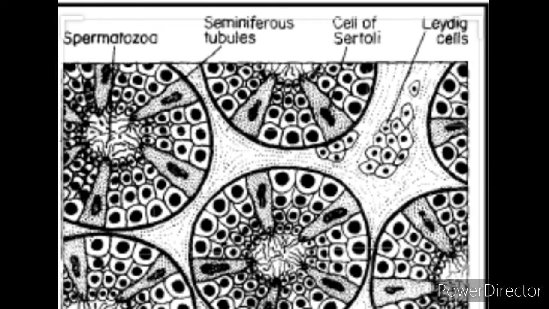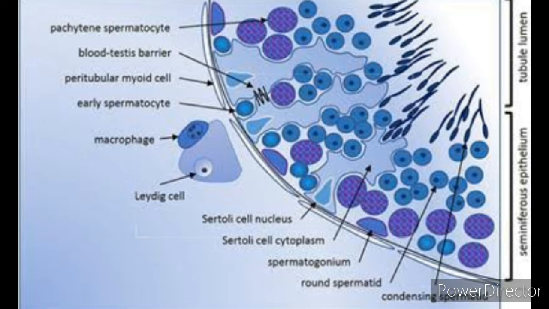Each testicular lobule contains 1 to 3 seminiferous tubules, and each seminiferous tubule consists of the mass of special kind of cells called spermatogonia and Sertoli cells. Spermatogonia are going to undergo meiotic division because they are diploid in nature and divide into haploid male germ cell or male gamete called spermatozoa or sperm, and the Sertoli cells are otherwise called nurse cells, and they provide the nutrition for the growth of the male germ cell called sperm.